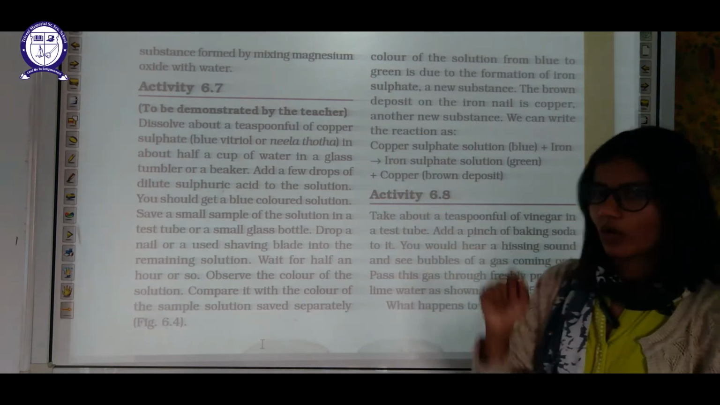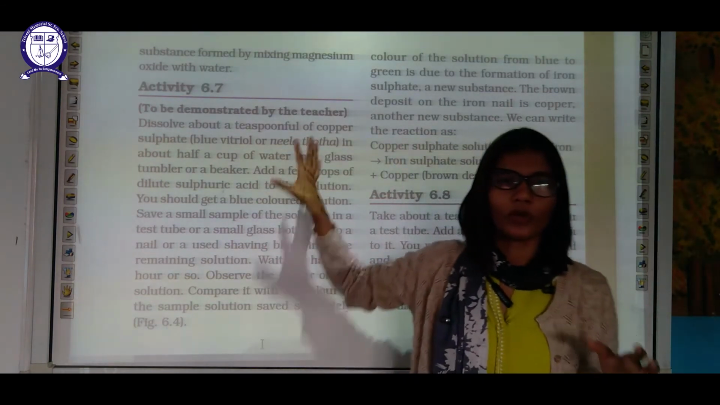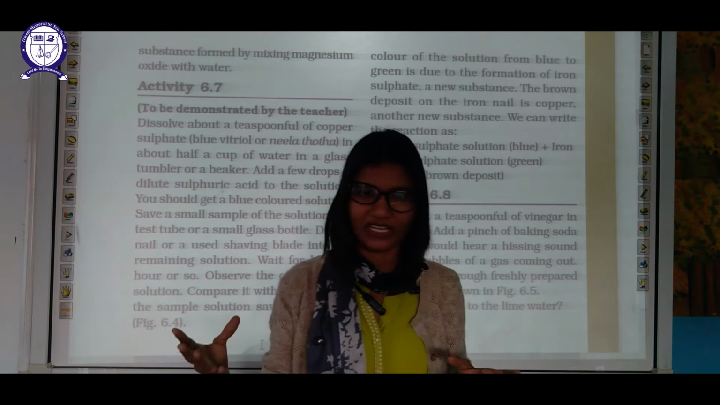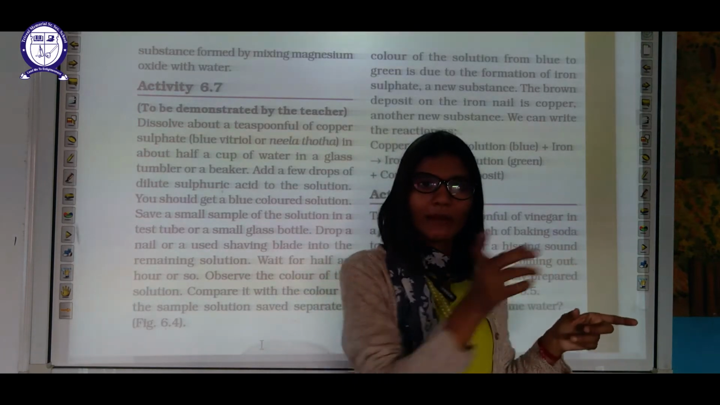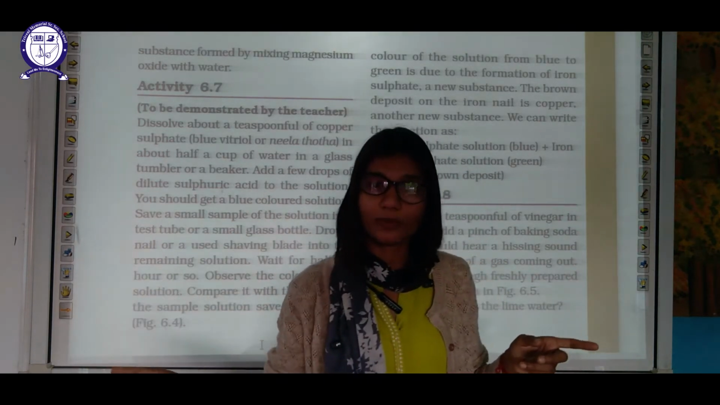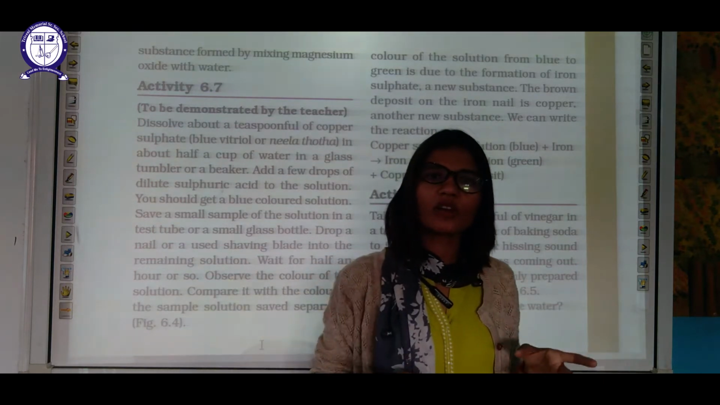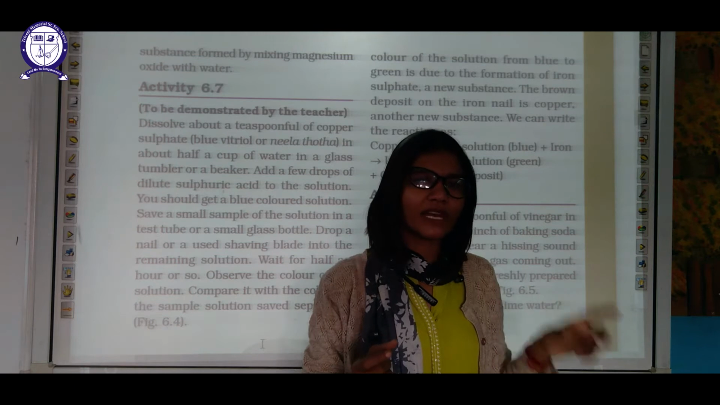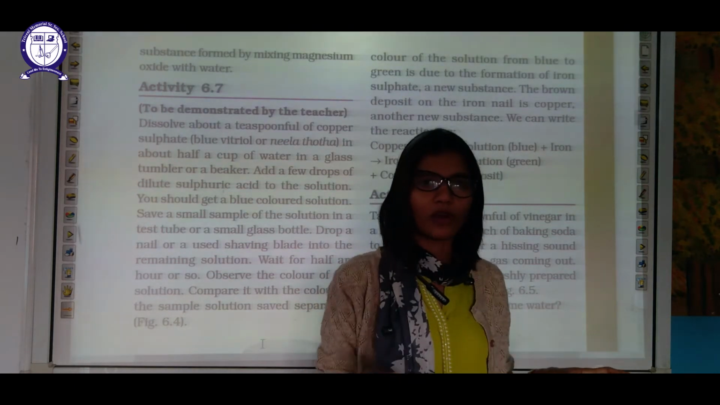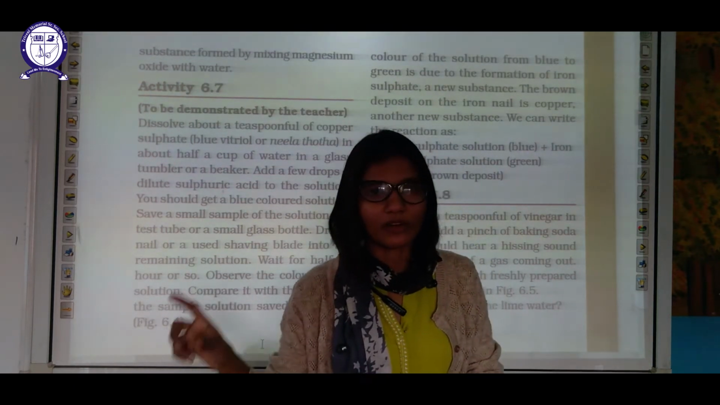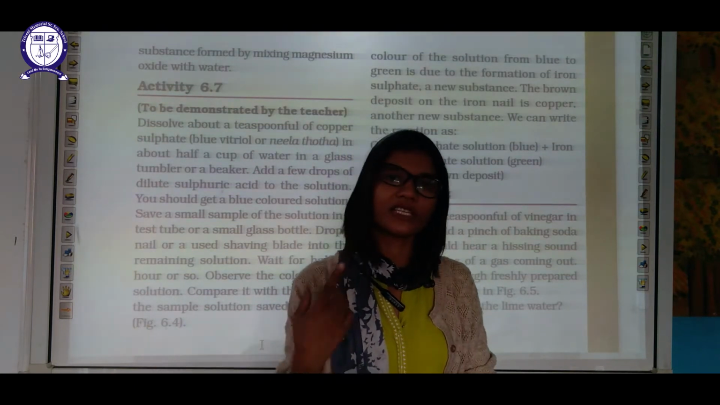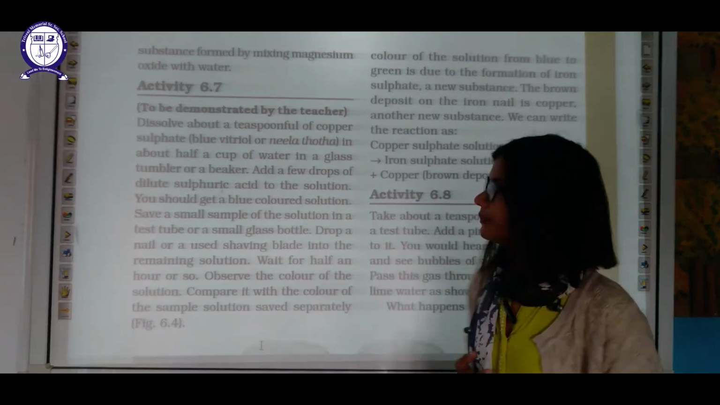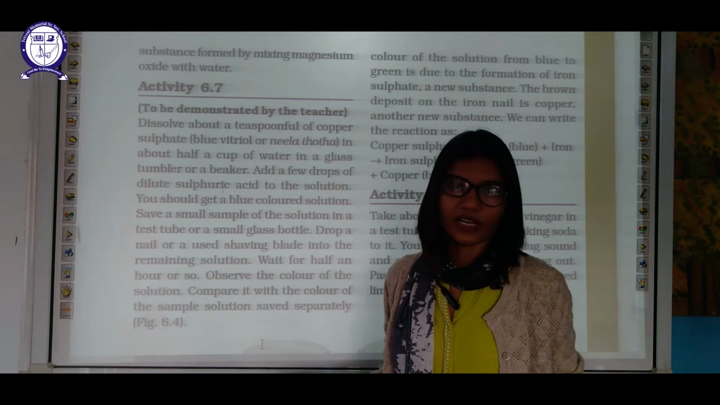Again, I am just recapping what we have discussed in this previous activity. Magnesium ribbon plus oxygen will give magnesium oxide. When we dissolve this magnesium oxide, which is in the form of ashes, in water, it will give magnesium hydroxide, again a new product which is basic in nature. It is a chemical change. We are getting a new product.